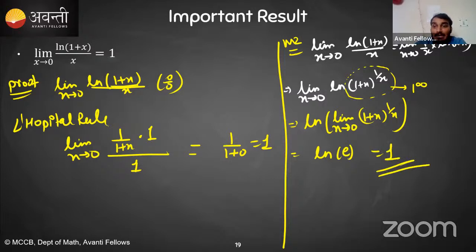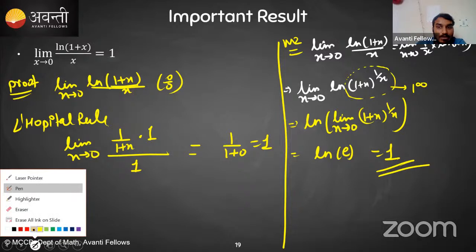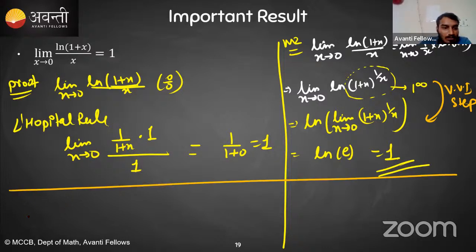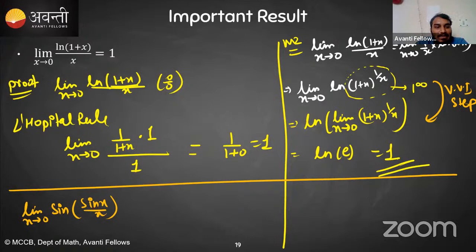Is this clear? These are really important steps. In many questions you will find this step. Please remember, if the indeterminate form is inside of some function, let's say limit x tending towards 0 sine x upon x, as you can see, the 0 by 0 form is being created inside of sine, right?